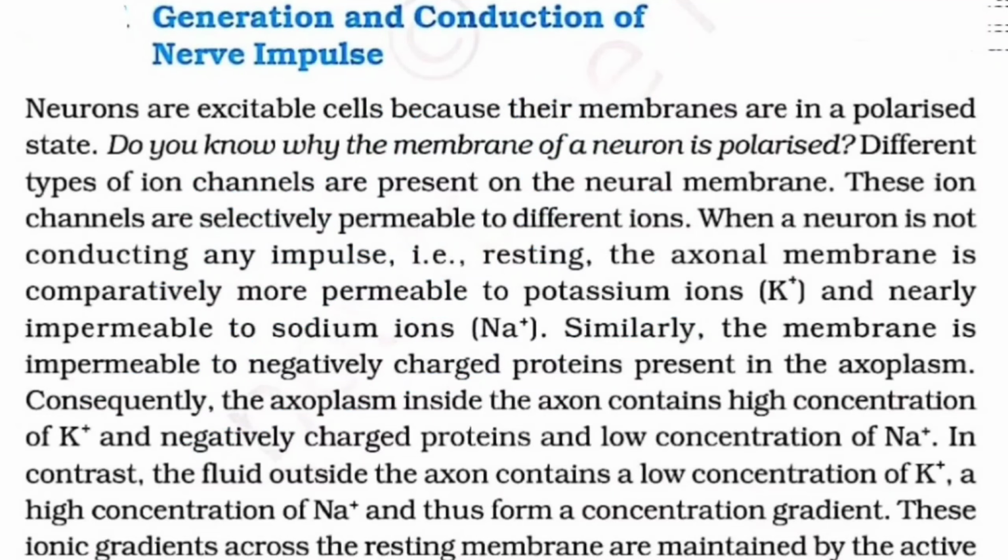Now the membrane is impermeable to the negatively charged proteins which are present in the axoplasm.